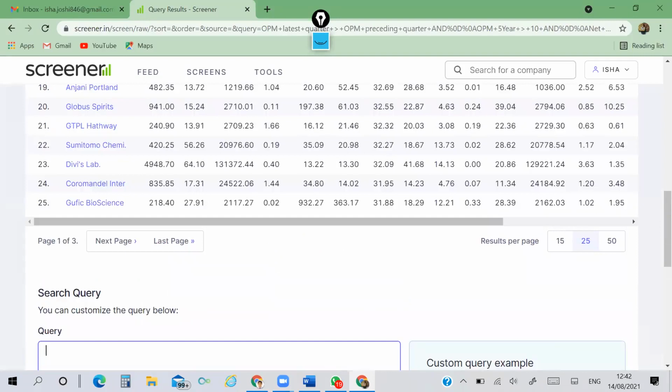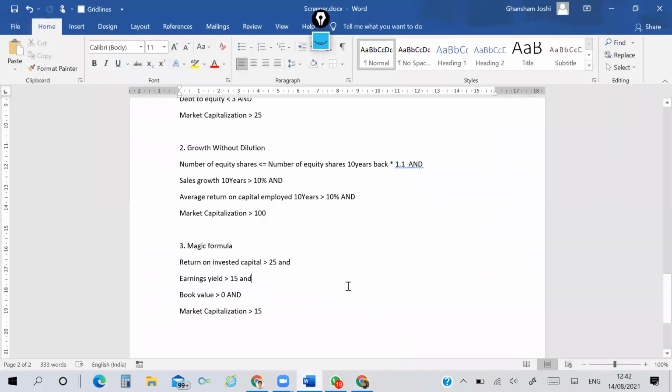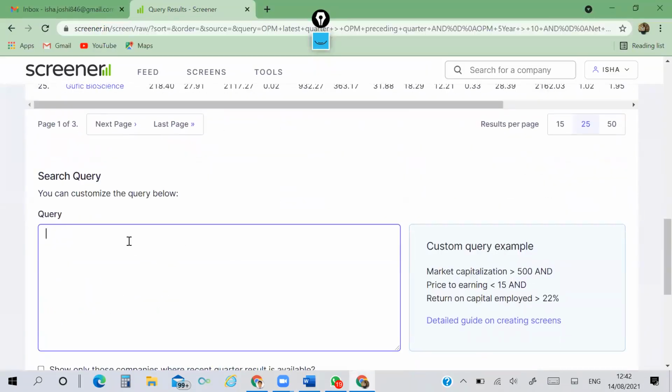See, Raman Bhai has shared some good things with us. This is the magic formula. I am just copying this, copy and pasting in this query session. Return on invested capital is greater than 25. And remember, don't forget to write this AND. Otherwise, see, I am removing this AND from here.